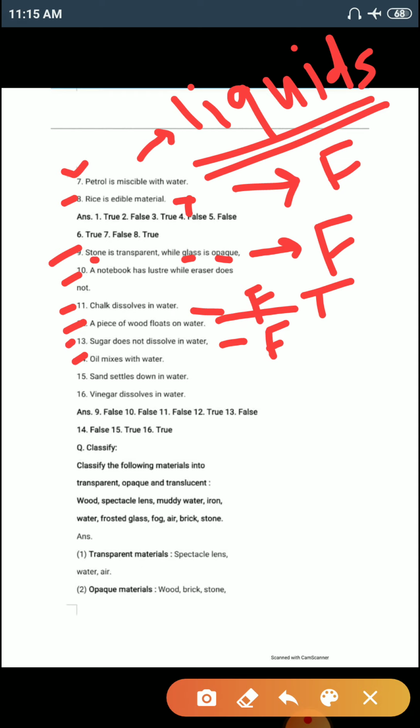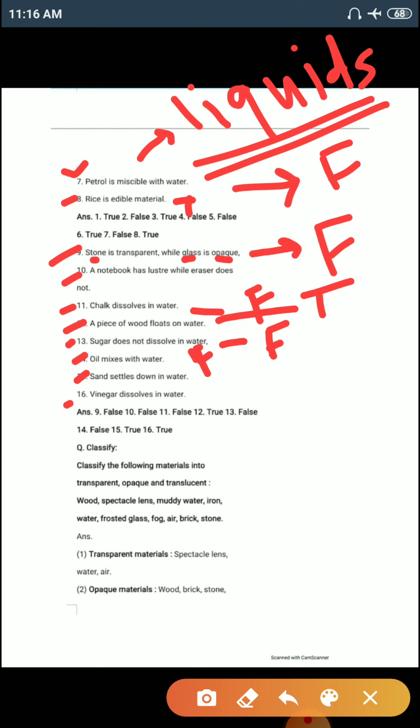So the statement number 14 is false. Number 15. Sand settles down in water. Yes, because sand does not mix with water. It is an insoluble substance. So this statement is true.